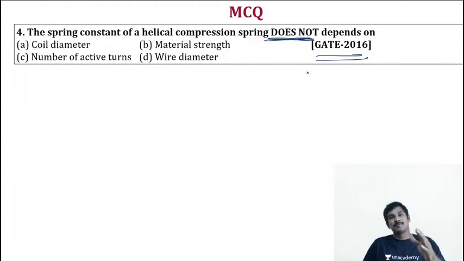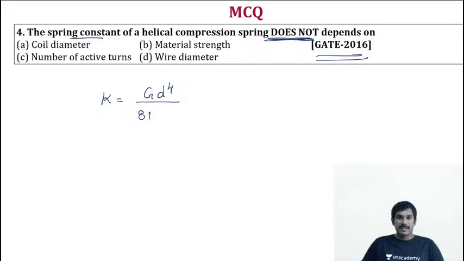Four options are given: coil diameter, that is mean coil diameter, number of active turns, material strength, and wire diameter. Spring constant means stiffness, that is G D power of 4 divided by 8 D cube N.